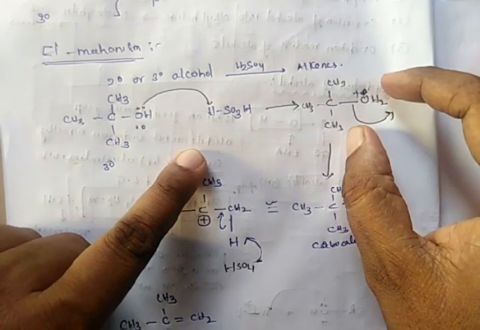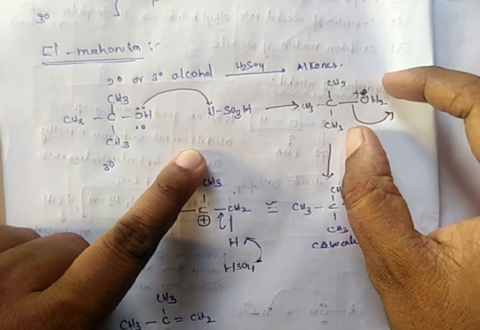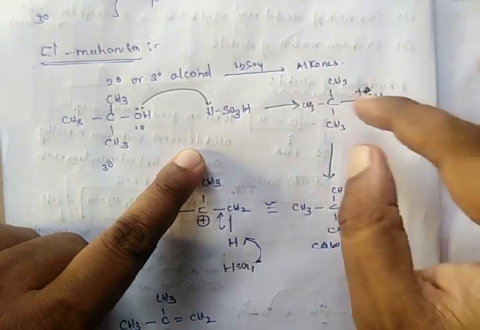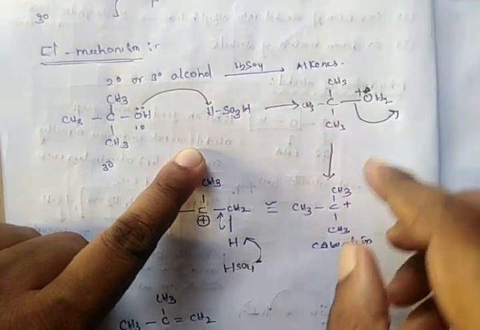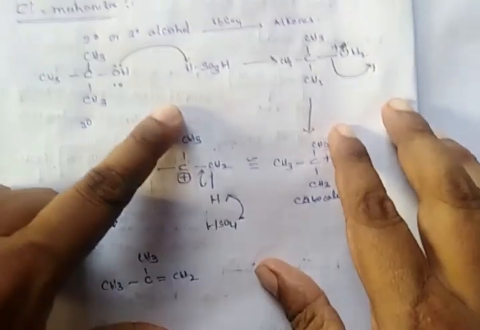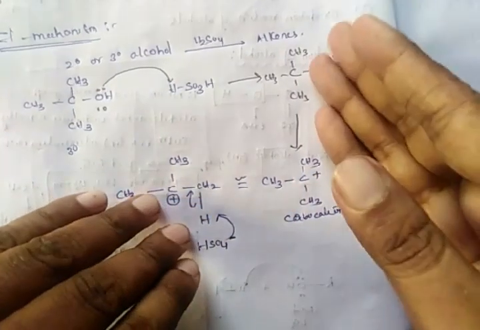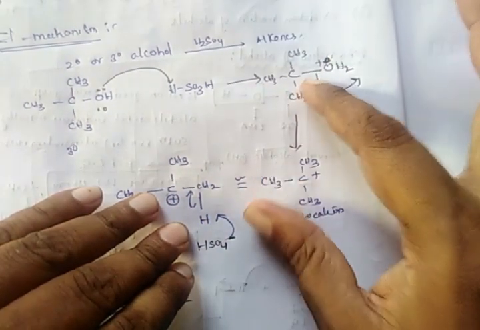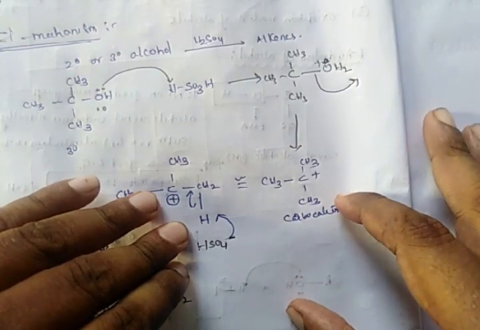As this leaving group is very unstable, it leaves from the molecule with the electrons in the bond. Whenever the OH2 group leaves from the molecule with the electrons in this bond, we will get a carbocation.